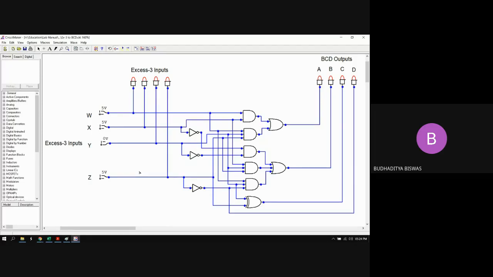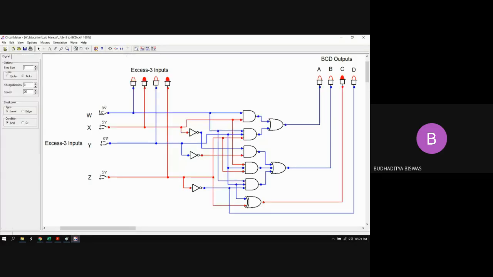Here, if you run this circuit, then at least you need to give 3, because if you give 0, then it will not convert, because this is not a valid BCD number. So we have to give input as 3. If you give 3, then it will produce a valid BCD number, because 3 minus 3 is 0, so 0 is coming. And the maximum input combination is how much? 12. For XS3, it will be 12. If XS3 equal to 12, then 12 minus 3 equal to 9, so 9 is the BCD output. It's valid, and the rest of the input combinations are not valid.